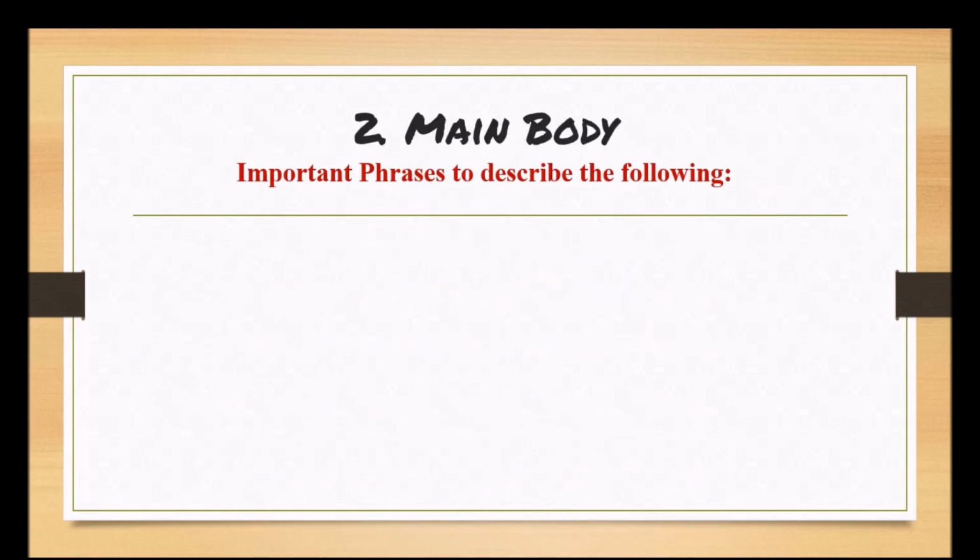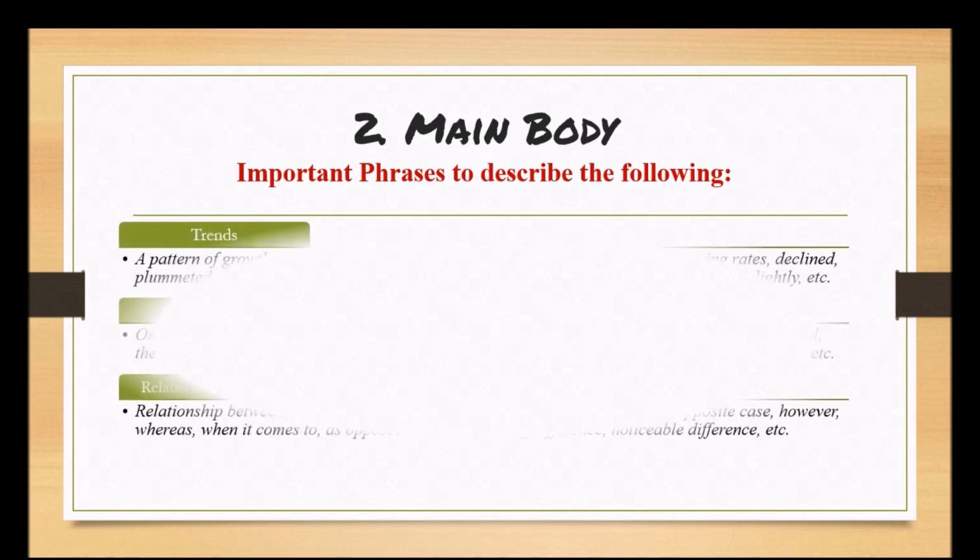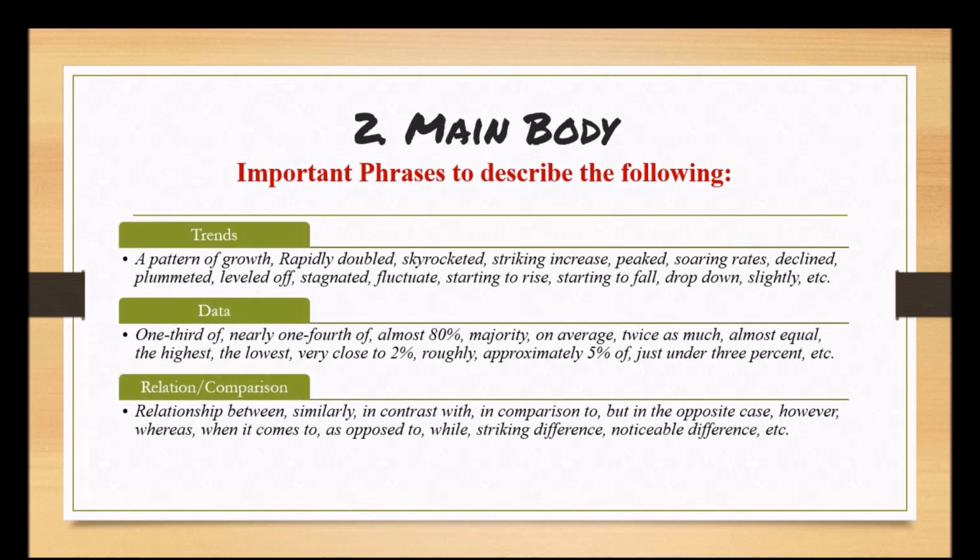So next is the main body. We have seen many things, so now let us see which phrases can be important for writing the main body. For trends, we can use a pattern of growth, rapidly doubled, skyrocketed. See the word skyrocketed. What a beautiful word, and it's an easy word too. Two words have been combined to make it. It shows huge growth.